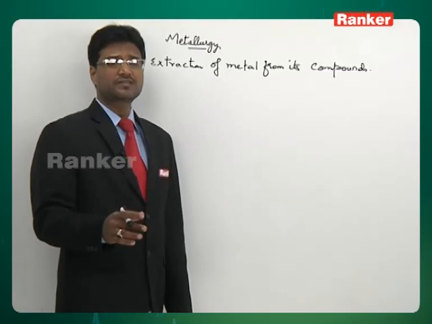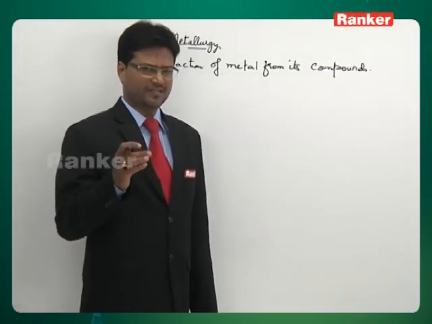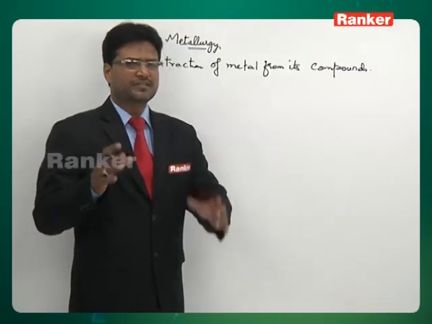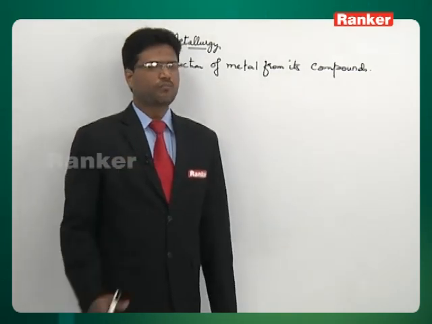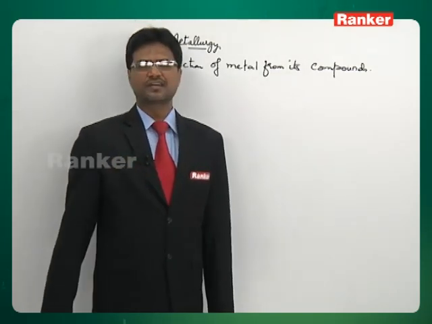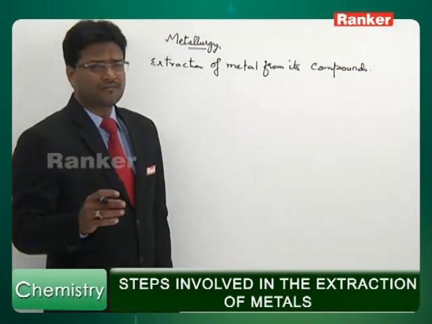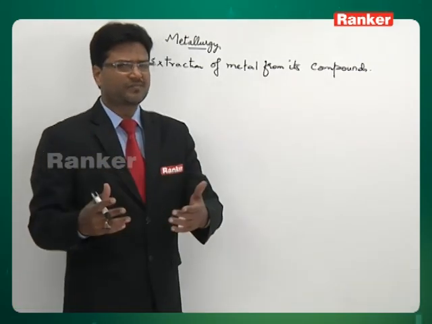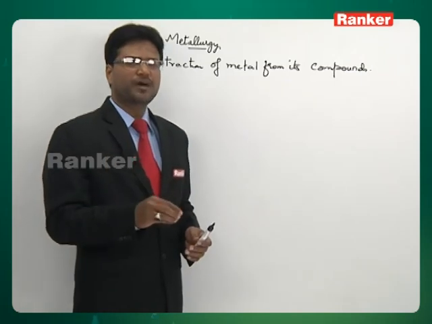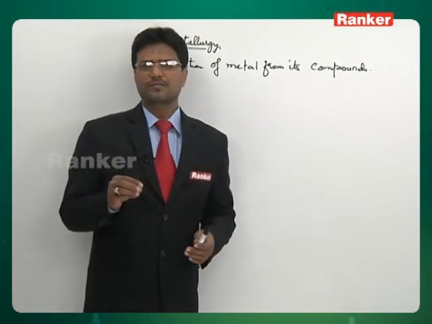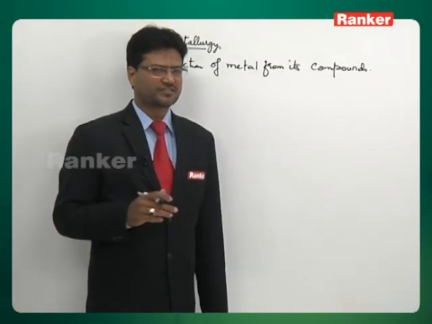You know, most of the metals are available in the Earth's crust in some combined form. Very few metals like platinum and gold are present as such in the Earth's crust. They are said to be present in their native form. Most of the other metals exist as their compounds. And as you know, metals enter into chemical reactions by losing electrons. So, to extract a metal from its compound, one of the important steps involved will be reduction. We'll learn about all these steps involved in the extraction of metal from its compound one by one.